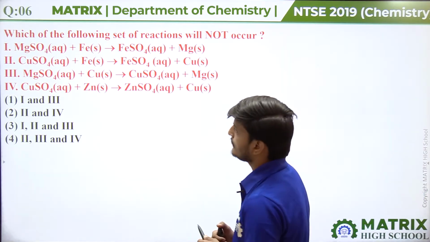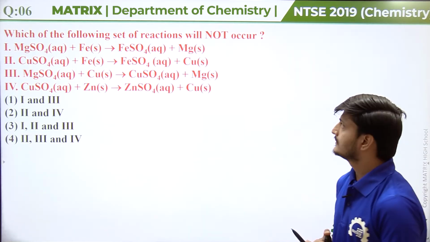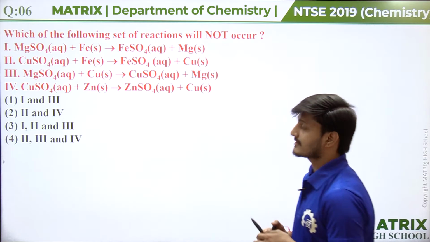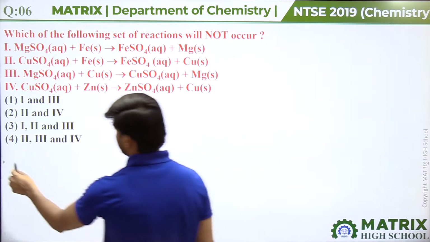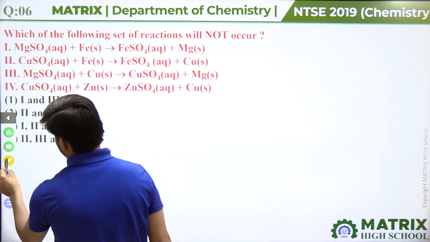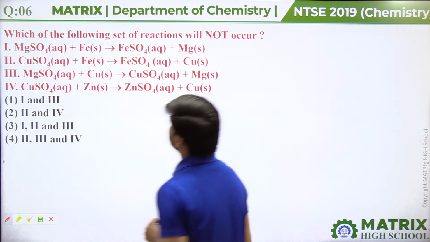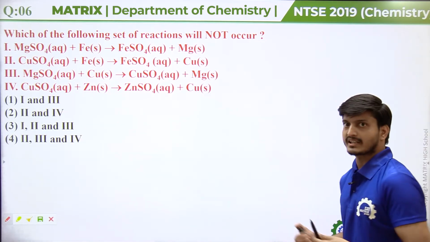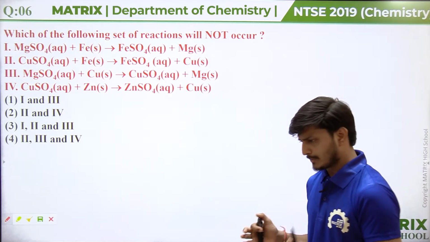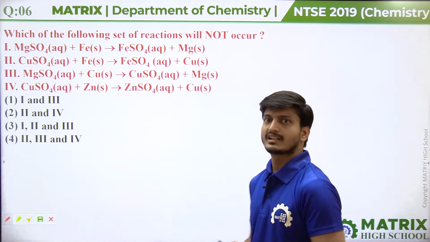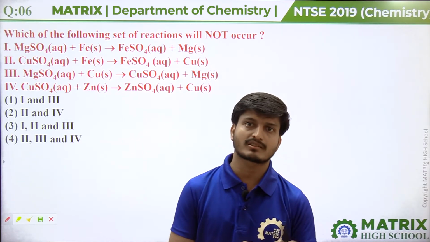4 reactions are given and some options given here, and we have to identify the set of reactions which will not occur. Now see the first reaction, guys. If we observe this reaction, these reactions are looking like displacement reaction. And we know about displacement reaction. In displacement reaction, a highly reactive element displaces a less reactive element from compound, from aqueous solution.